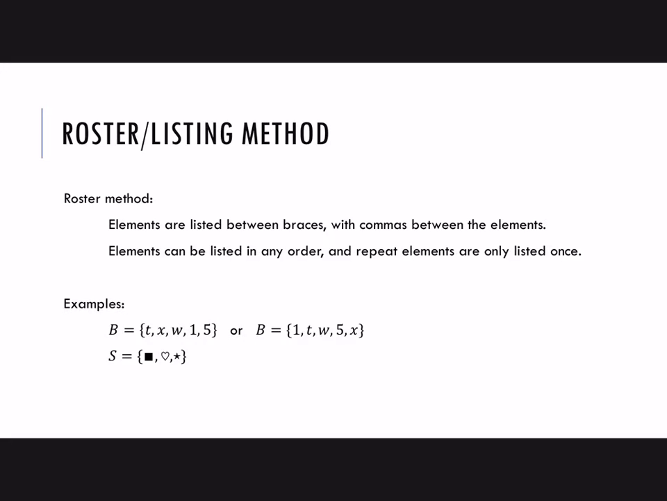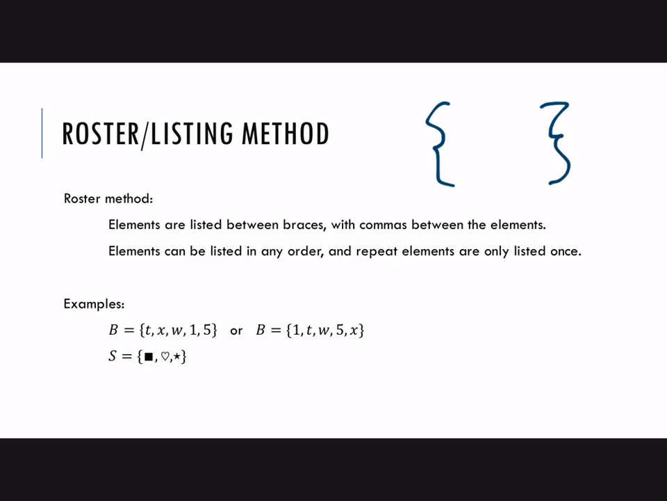The roster method or the listing method, those are just 2 words for the same method. You list the elements between braces, those are the curly kind of these things, with commas between the elements. Elements can be listed in any order, and repeat elements are only listed once.